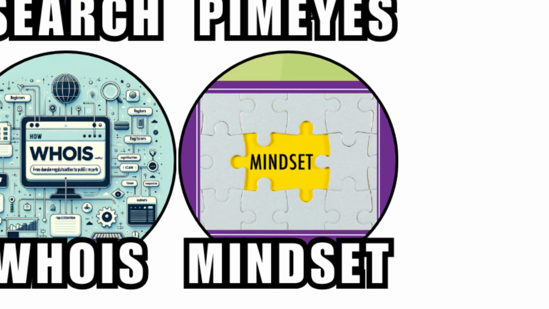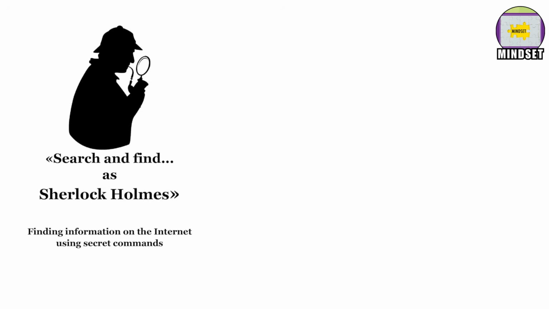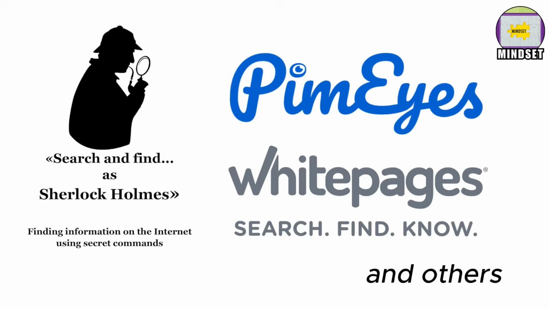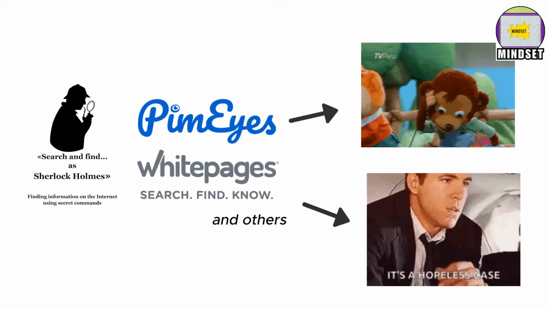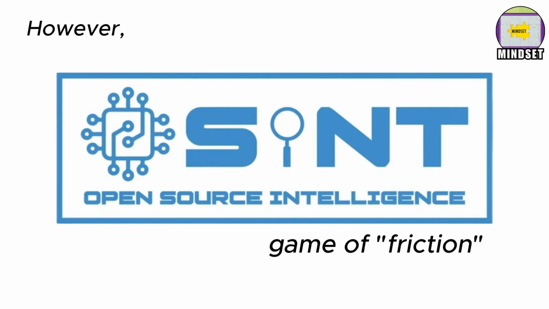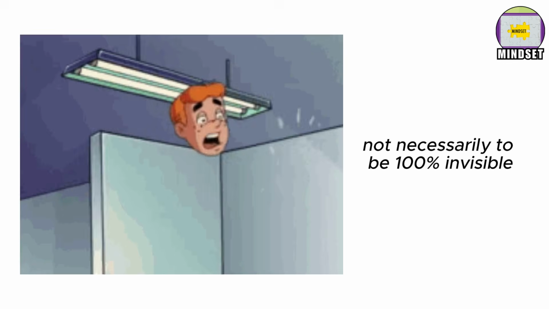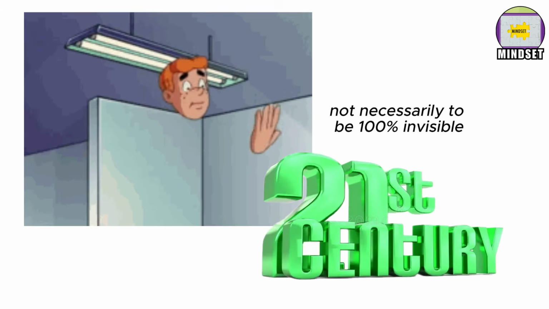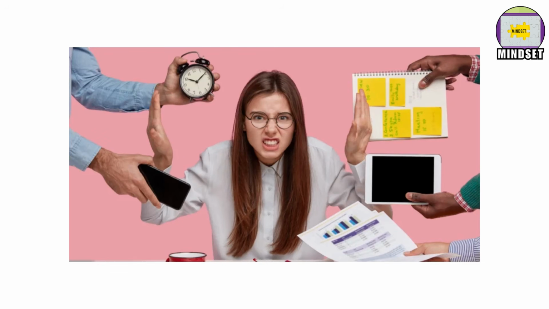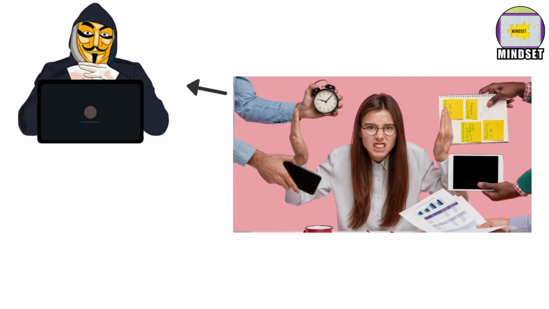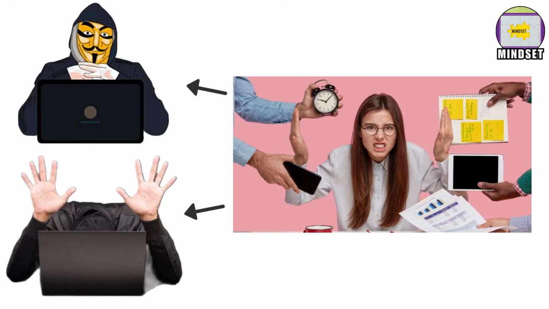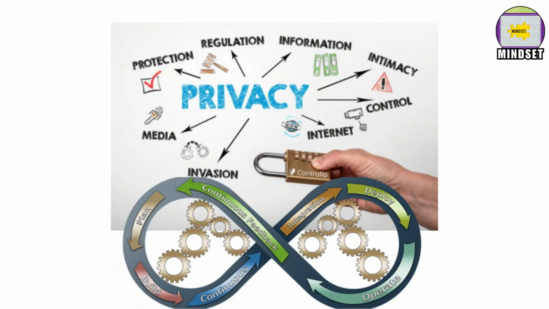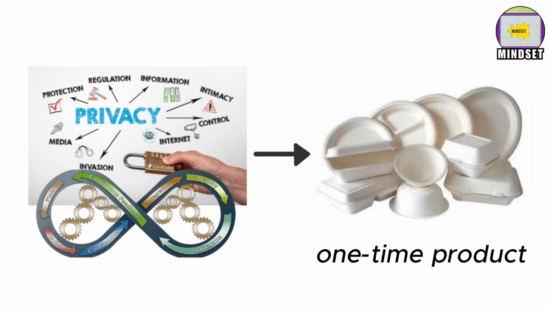The defensive mindset, cleaning your digital trail. The existence of these tools, Sherlock, PimEyes, Whitepages, and others can feel overwhelming and even hopeless. However, OSINT is a game of friction. The goal is not necessarily to be 100% invisible, which is nearly impossible in the 21st century, but to make yourself so difficult and time-consuming to find that an attacker or investigator gives up and moves on to an easier target. Privacy is a continuous process, not a one-time product you can buy.